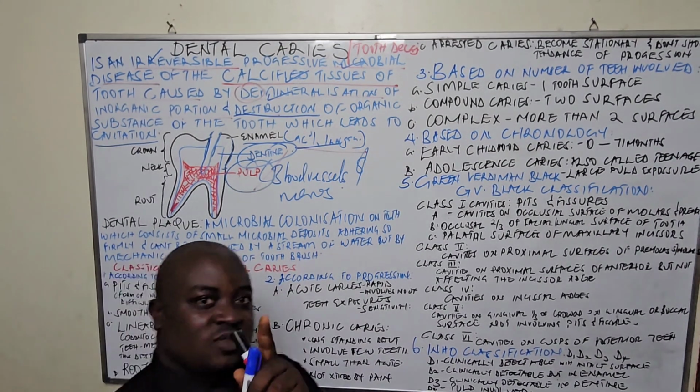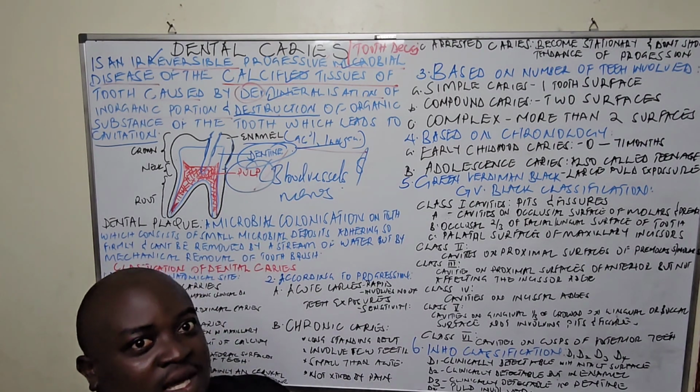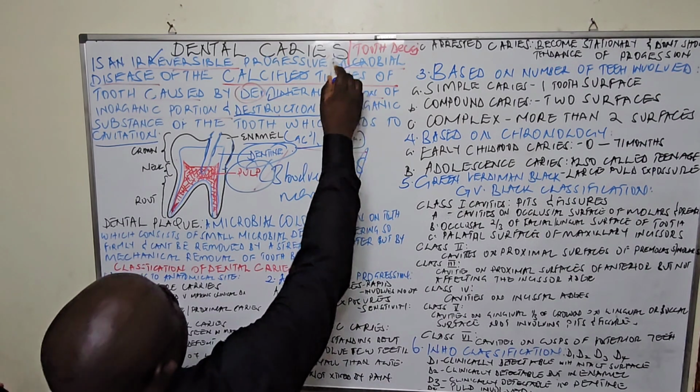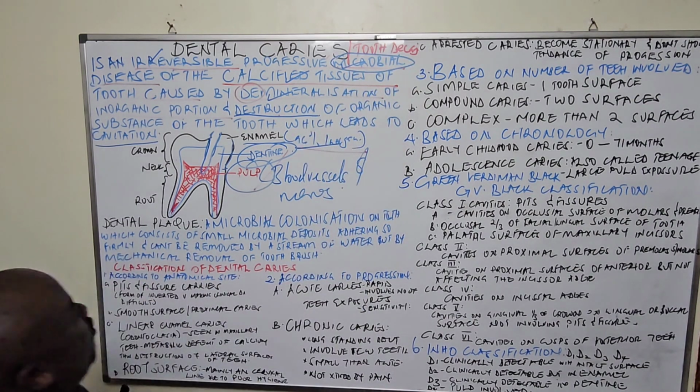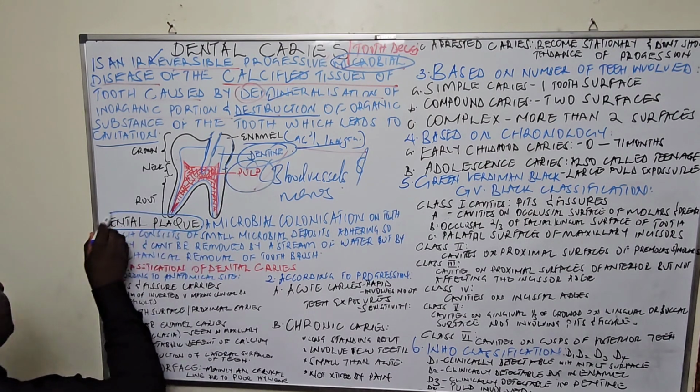When you're talking about dental caries, having talked about the very serious point about microbial, we shall not leave without defining what we call dental plaque.